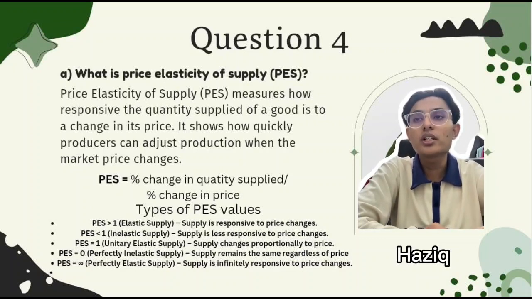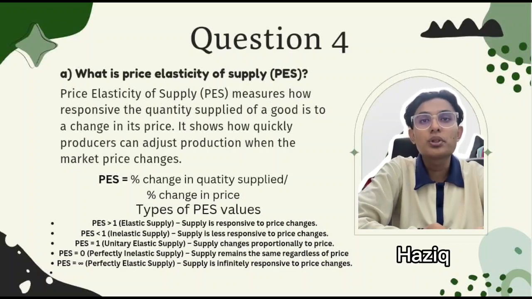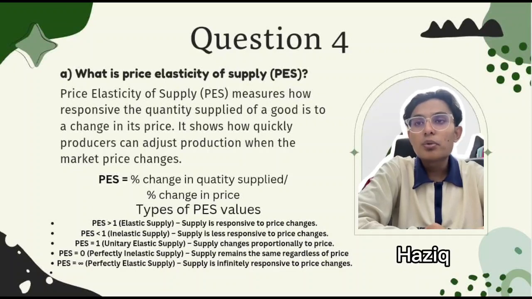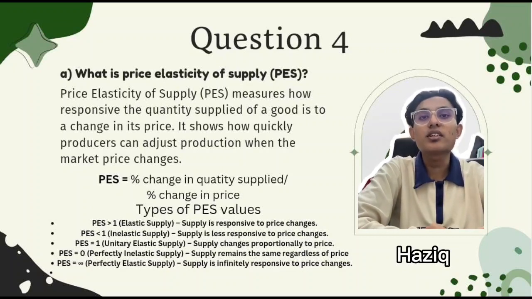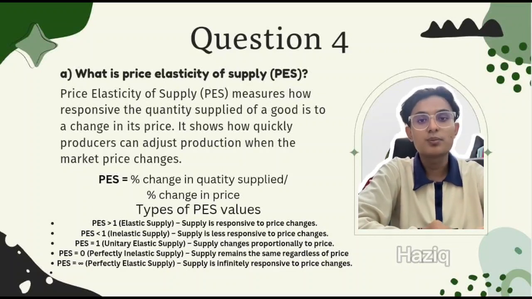PES equals 1 is unitary elastic supply, where supply changes proportionally to price. When PES equals 0, it is perfectly inelastic supply, where supply remains the same regardless of price. When PES equals infinity, it is perfectly elastic supply, where supply is infinitely responsive to price changes.